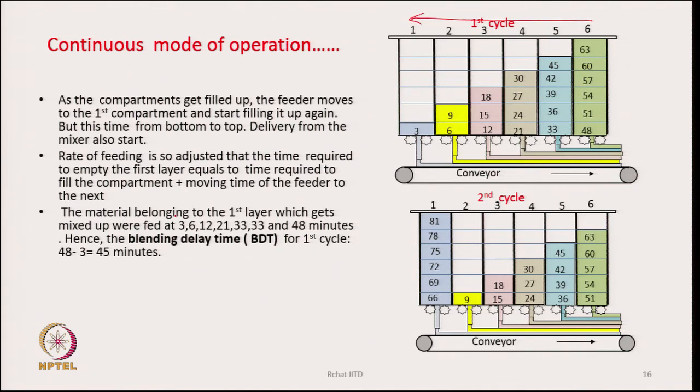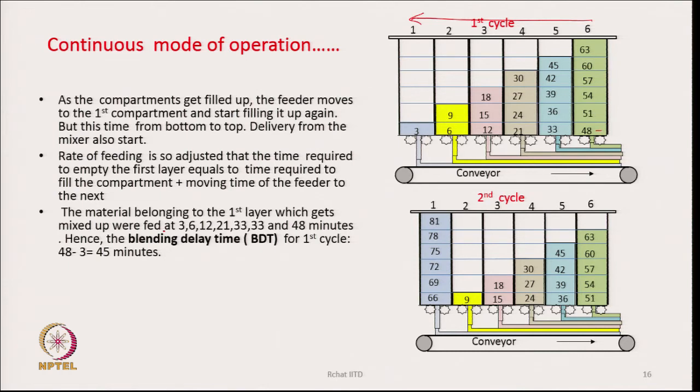The material belonging to the very first layer which gets mixed up was fed at what times? If you look at the timing, 3, 6, 12, 21, 33, 48. These are the times when the material was dumped into these boxes.